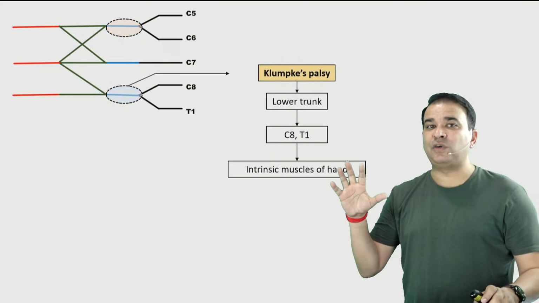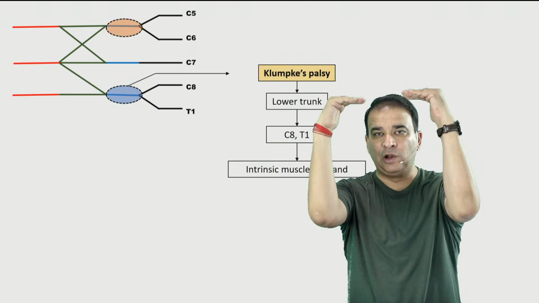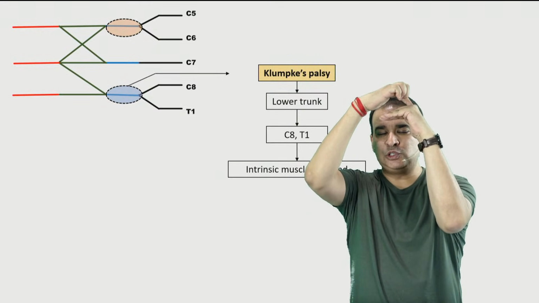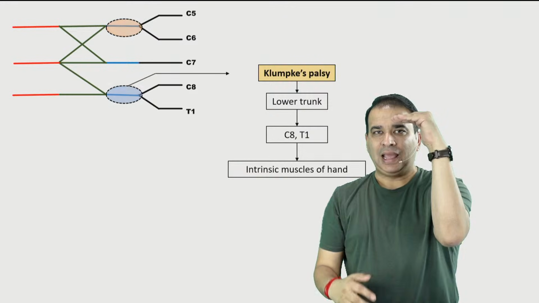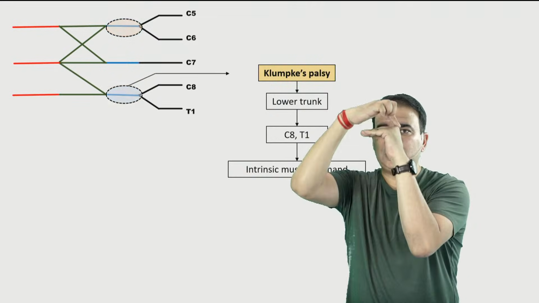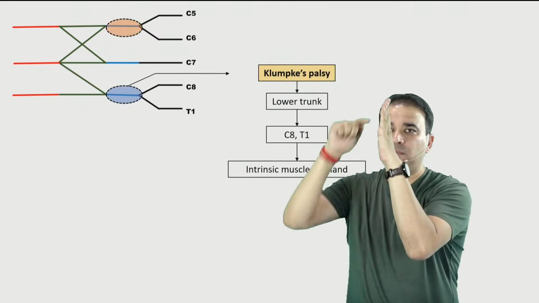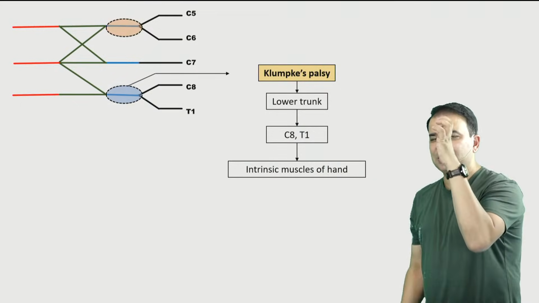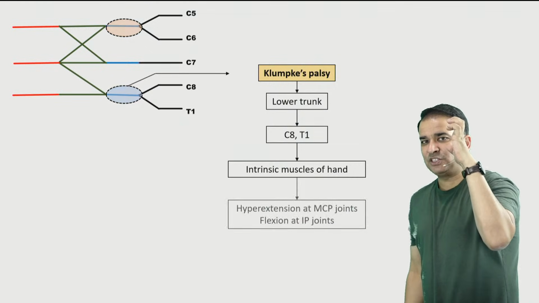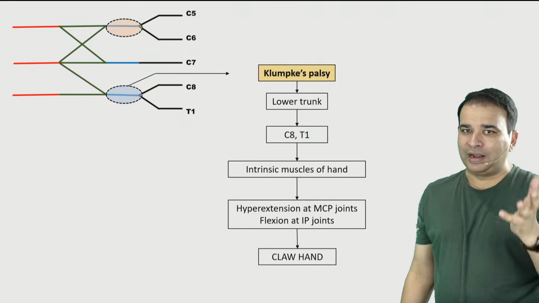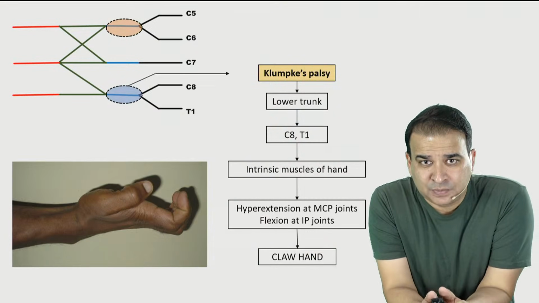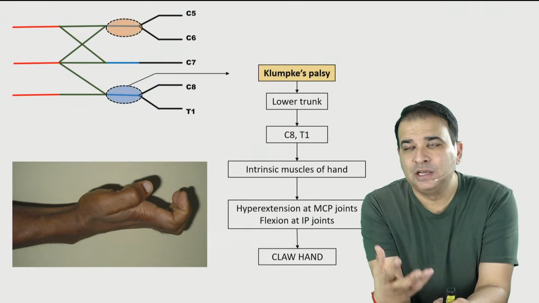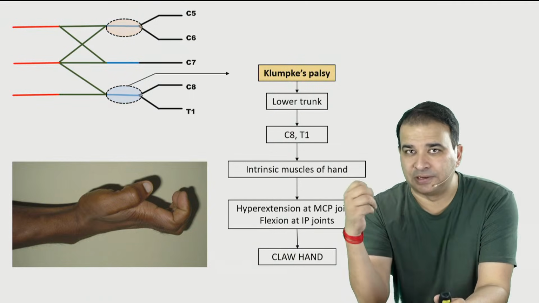And if the intrinsic muscles of the hand are gone, then this one common function will be lost, and that will become a claw hand. You will not be able to flex the metacarpophalangeal joint and cannot extend the interphalangeal joint, and the antagonistic muscle will take over. So flexion will become extension, and the extended finger will become flexed, and that is the claw hand. You all know that because of the intrinsic muscles, there will be hyperextension at the metacarpophalangeal joint and flexion at the interphalangeal joint. That is obviously the claw hand in Klumpke's palsy. The point here is that claw hand is inevitable in Klumpke's palsy because C8 and T1 are involved, so obviously the intrinsic muscles of the hand will suffer.